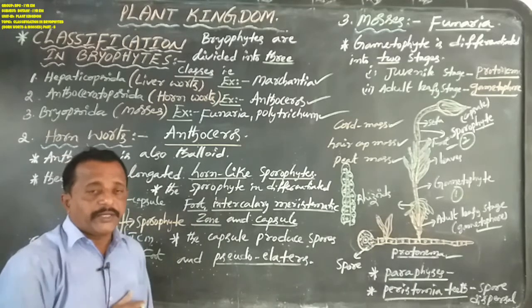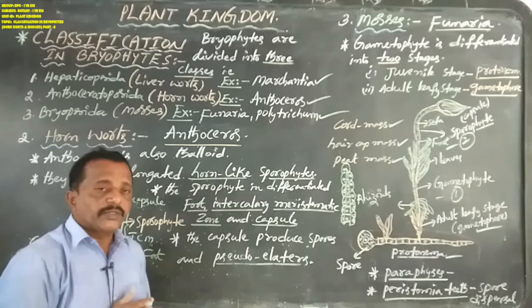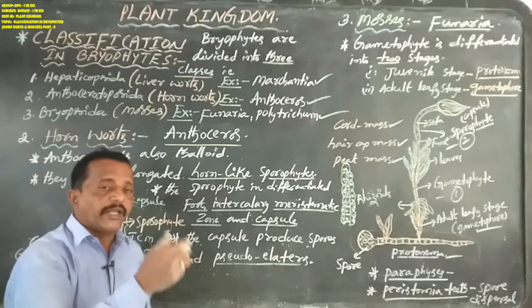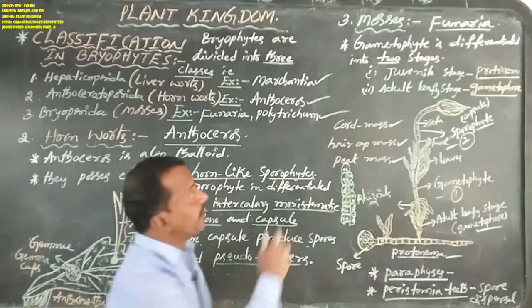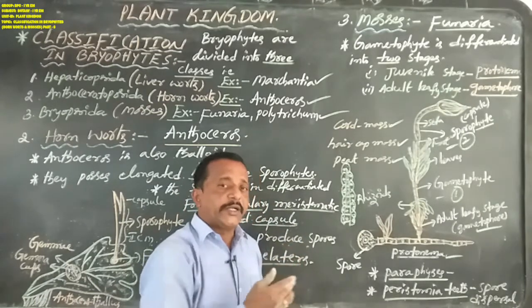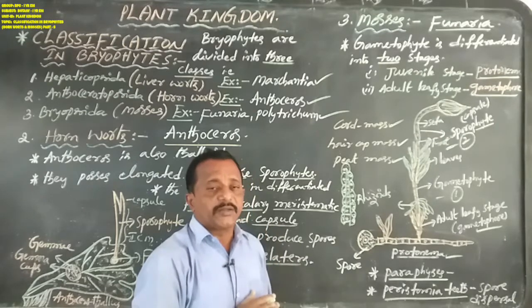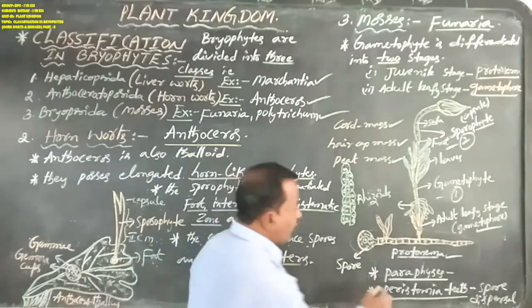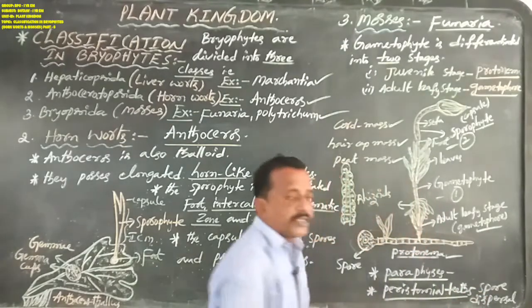But very important here: in Marchantia and Anthoceros, spores are always dispersed with the help of elaters or pseudoelaters. But in mosses, the elaters do not help in spore dispersal, only the peristomial teeth help.